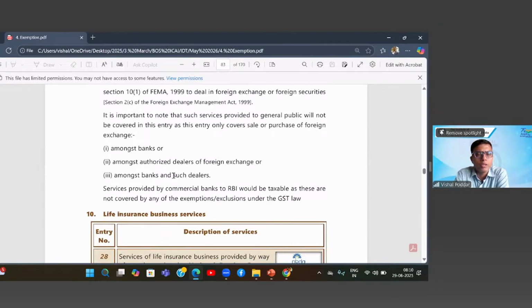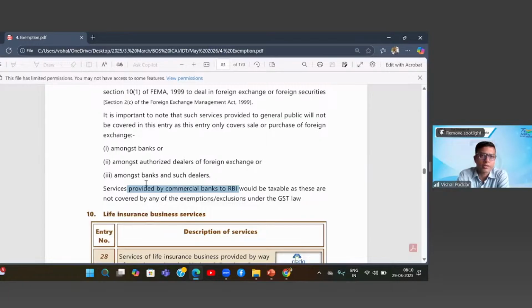Because Geet, your question was where RBI is providing this service. Here, this is the other way around. Here, service is provided by banks to RBI. So, firstly, whether what question you asked is addressing this point, I believe no, because you said that